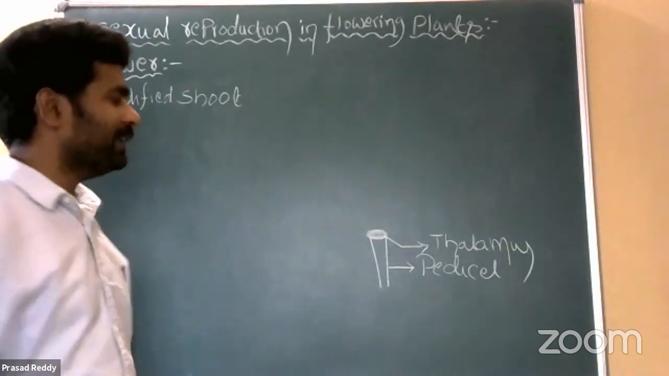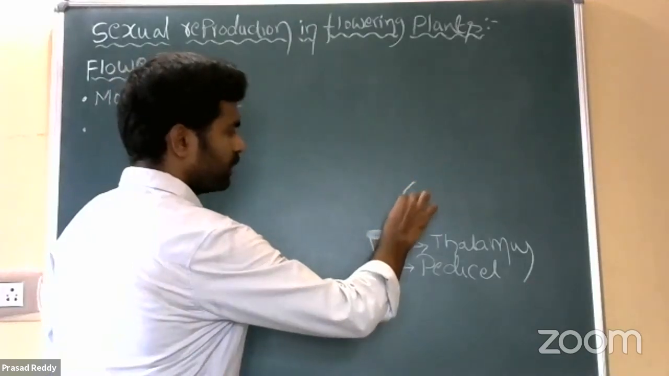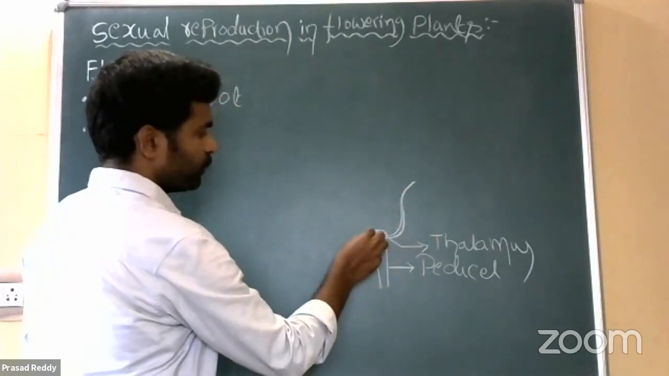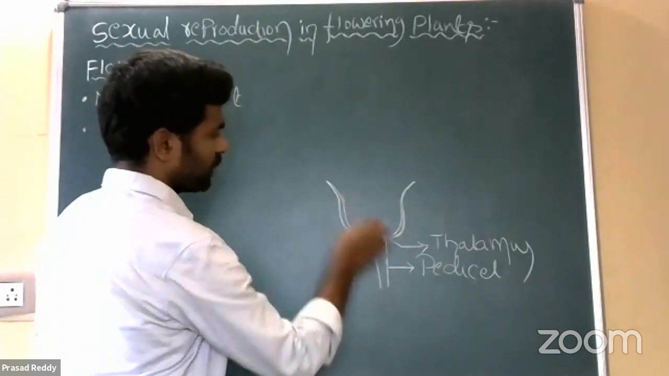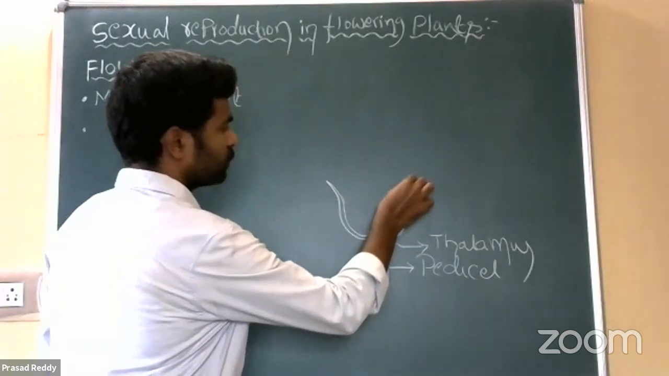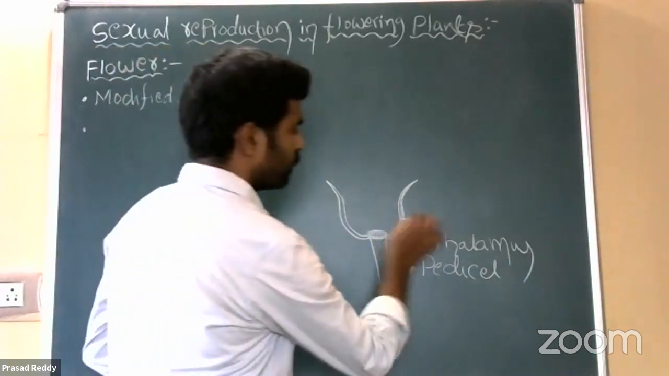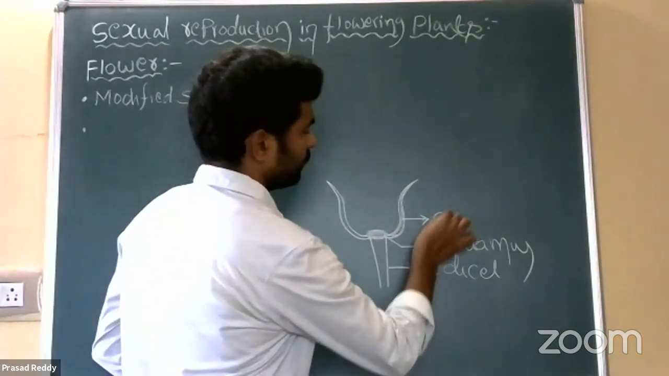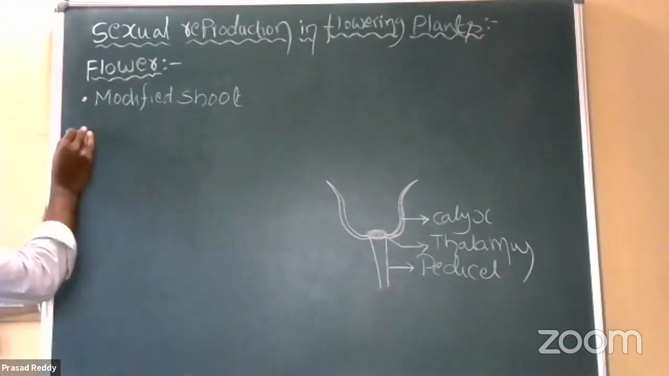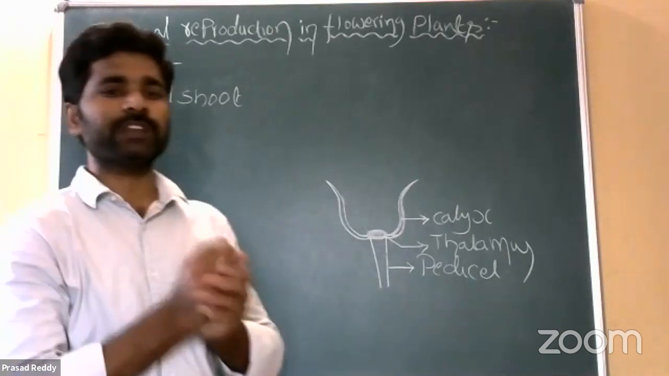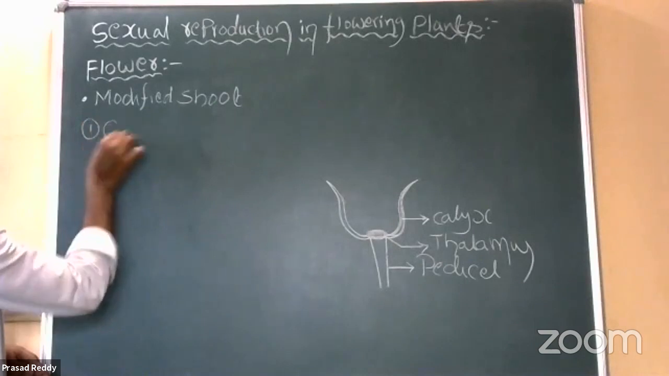Those modified leaves are arranged in 4 whorls, or 4 rounds, right? So what are they? Let's come to them one by one. The outermost whorl is the calyx. Am I right? The outermost whorl is the calyx. Then the second whorl, corolla. Third whorl, androecium. Fourth whorl is gynoecium. So it is better to take the outermost whorl in the flower, that is the calyx.